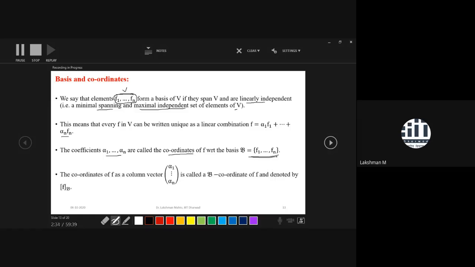Here the picture of coordinates is coming. Whatever coordinates you had already seen till now were very ideal coordinates, defined with respect to a standard basis. If you are in R2, what is the standard basis?